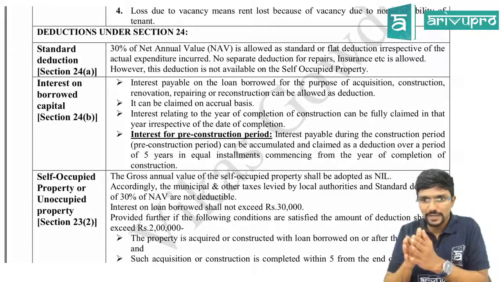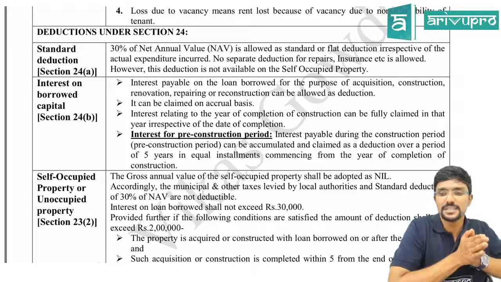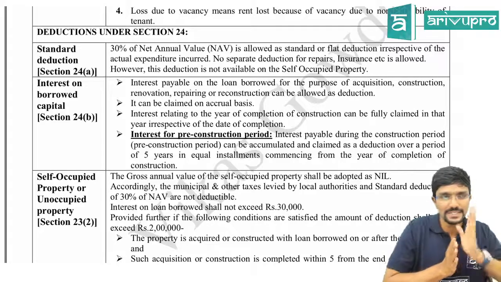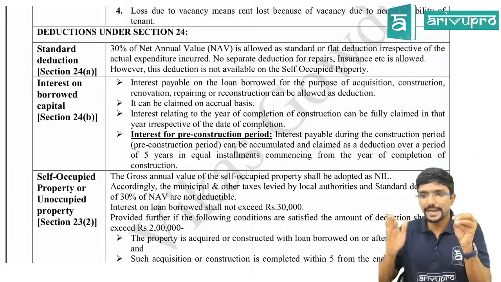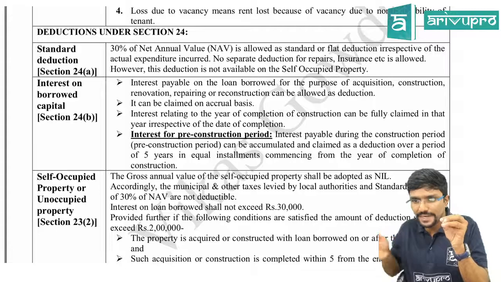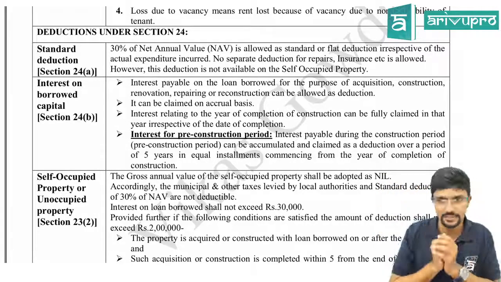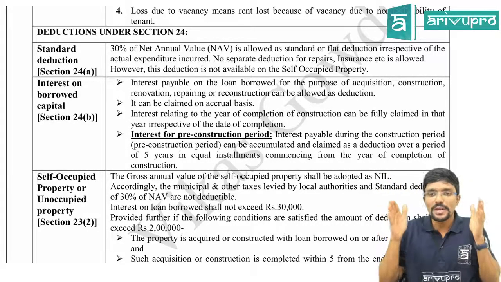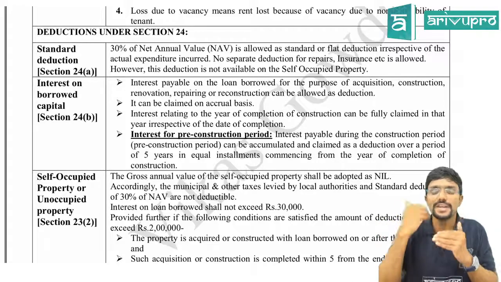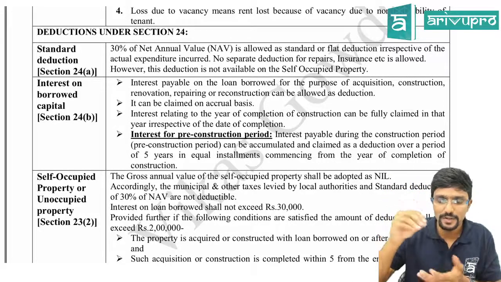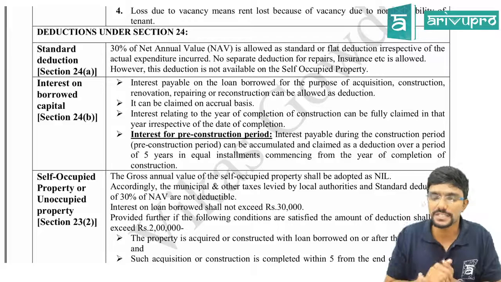Then, sir, whatever interest is related to the pre-construction period, it starts from the date of loan and it ends on 31st March, immediately preceding the date of completion. For this period, whatever interest is there, we can claim in 5 equal installments from the year in which construction is completed.